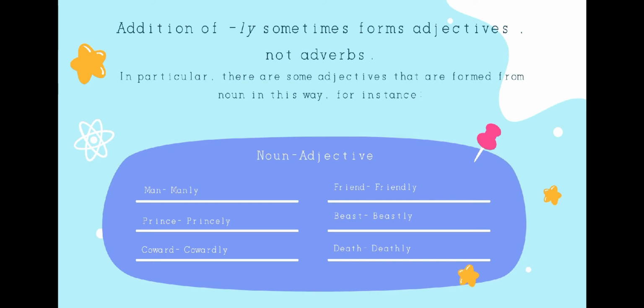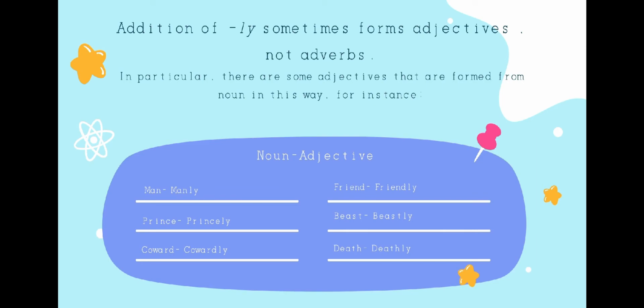And now we talk about the addition of -ly that sometimes forms adjectives, not adverbs. In particular, there are some adjectives that are formed from nouns in this way. For instance, on the left we have nouns, and on the right we have adjectives.